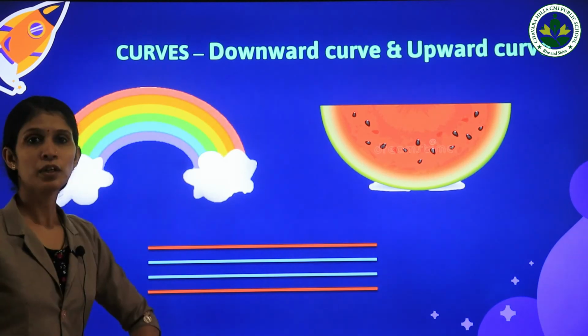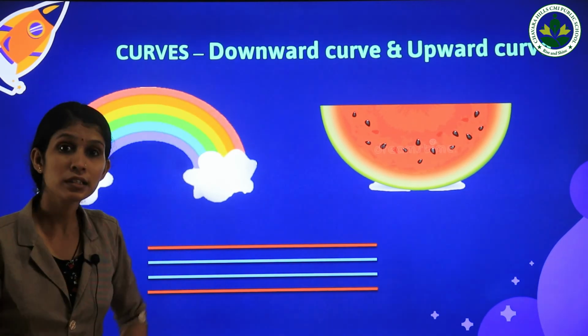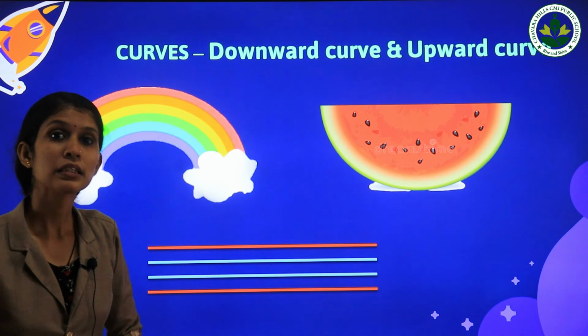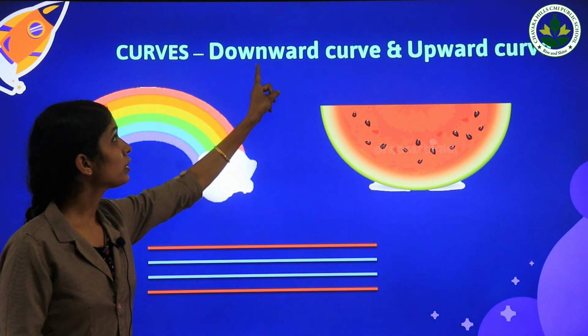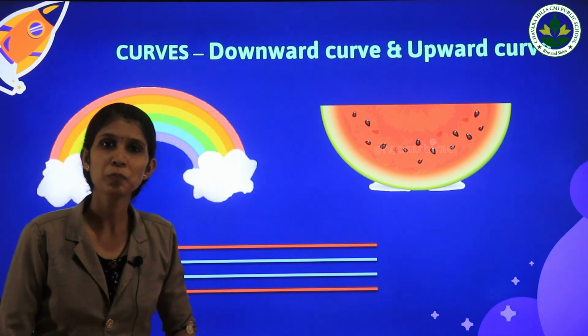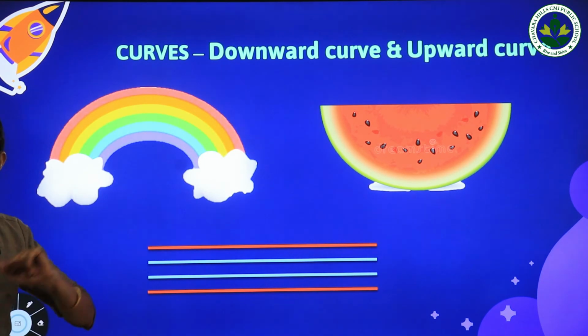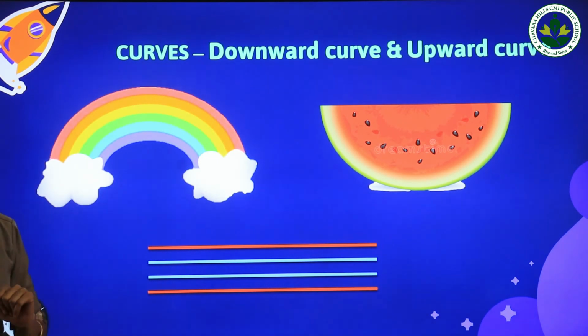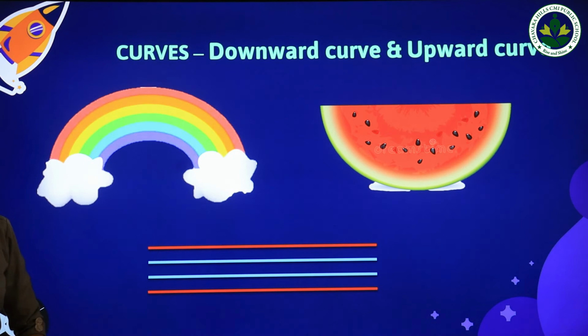Okay. Now we are going to learn about curves. Curves. Repeat after me. Curves. There are two types of curves. Downward curves and upward curves. All of you look at the picture. What is this? Yes, a rainbow, isn't it? A rainbow. It looks like a downward curve.